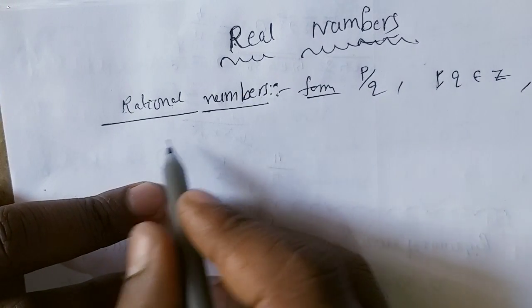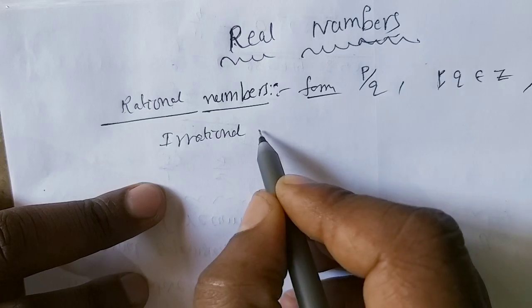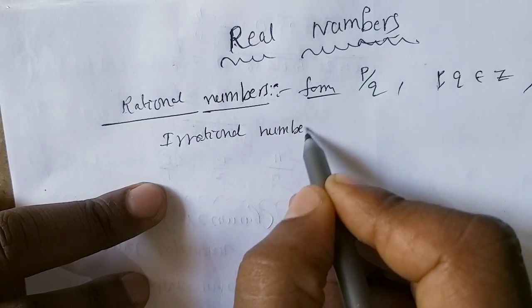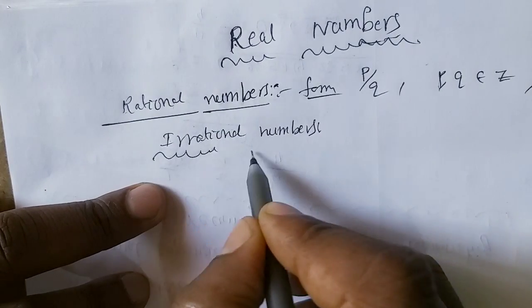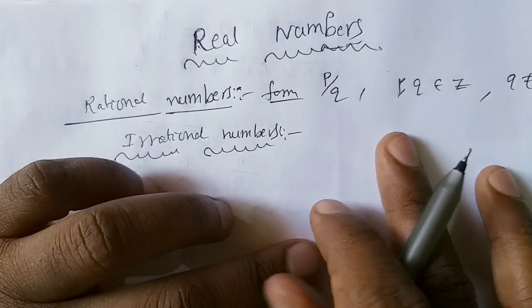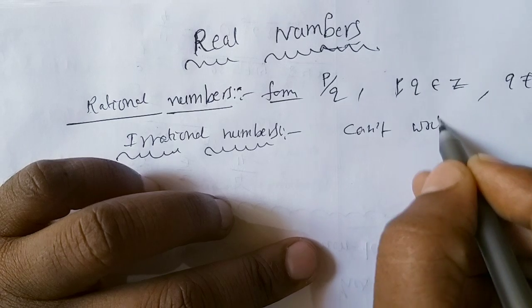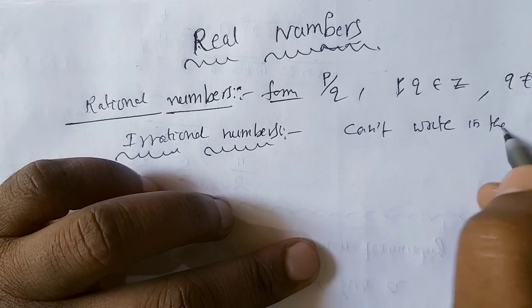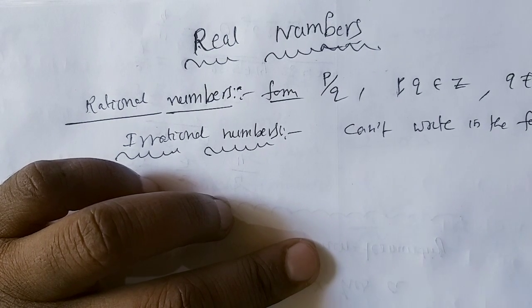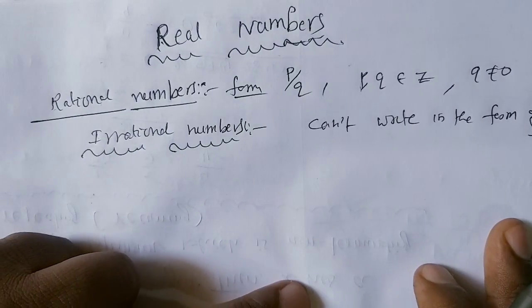Irrational numbers. What are irrational numbers? Irrational numbers are numbers which we can't write in the form of p by q. Such numbers are known as irrational numbers.